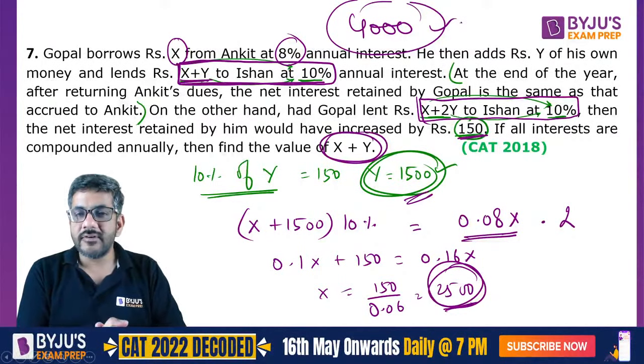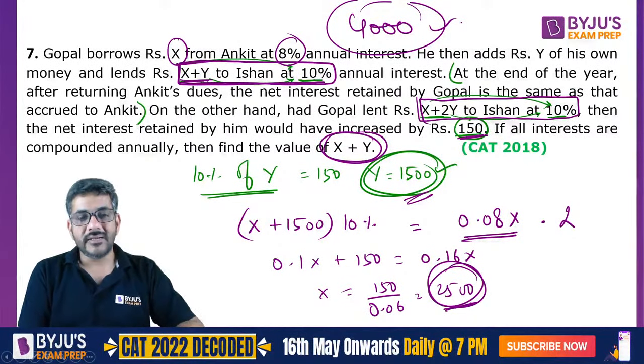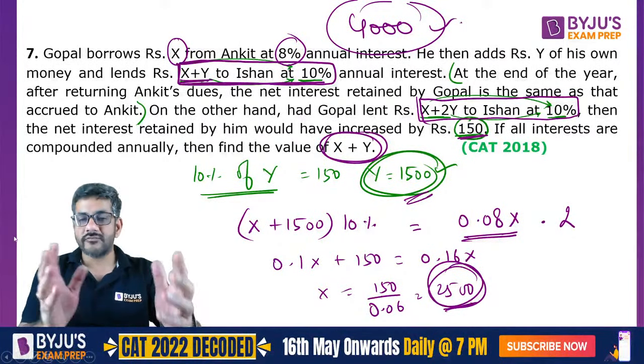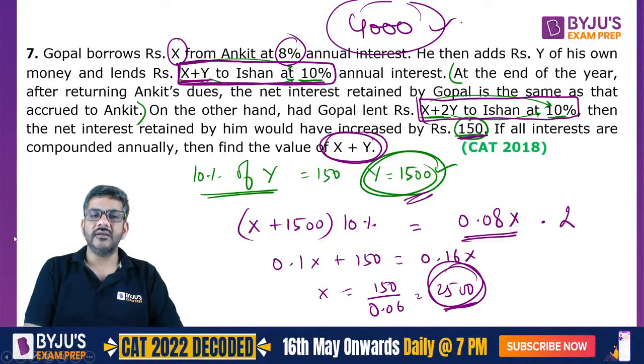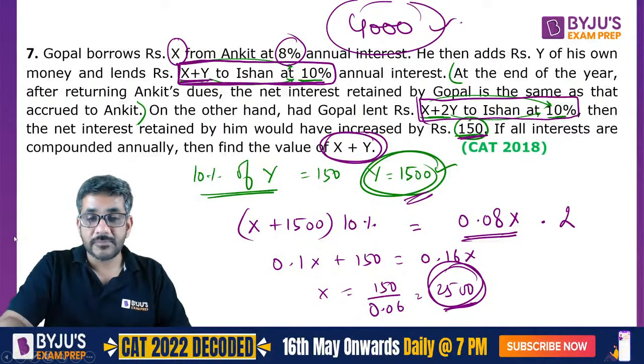So these were the 7 questions for today, which were based upon simple interest and compound interest. I am sure you would have understood a few things today, definitely, which are important from CAT's perspective.